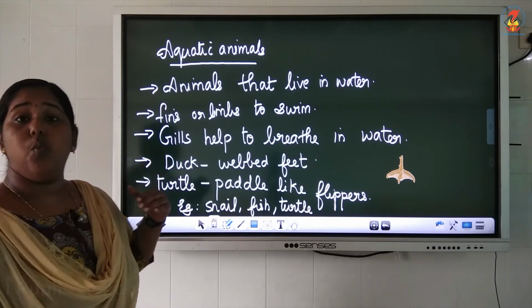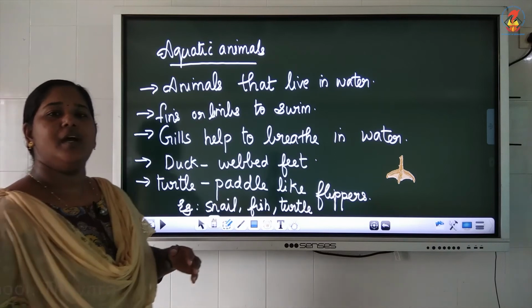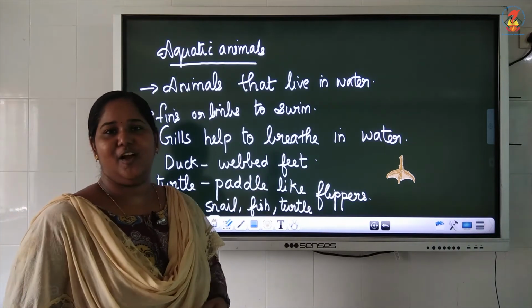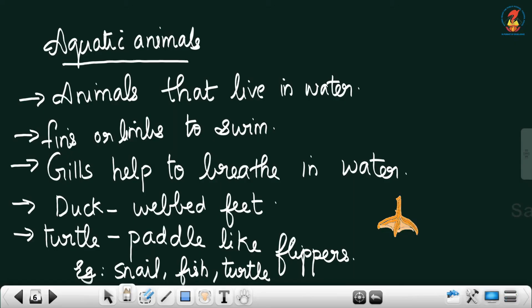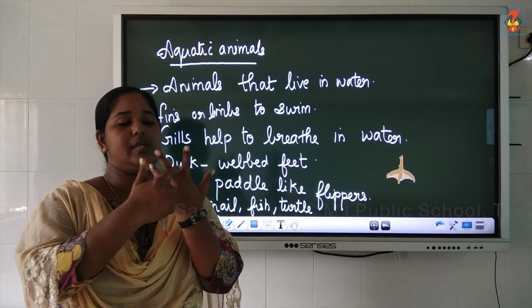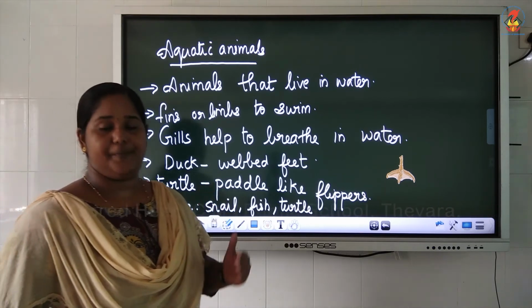Ducks have webbed feet. See the picture of webbed feet. I have tried to draw it. I don't know whether it is a success or not. So this is a webbed foot. Webbed feet means you will have a flap of skin in between the fingers. You can see a brown color for the fingers and a light brown shade for the flap of skin. In between the fingers, you have a layer of skin. That is called webbed feet.